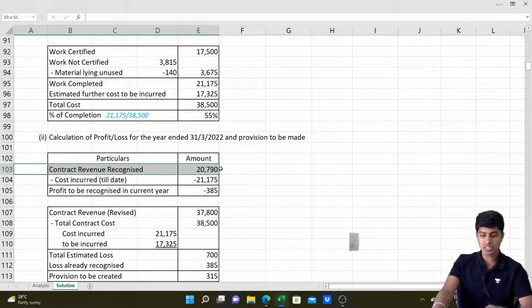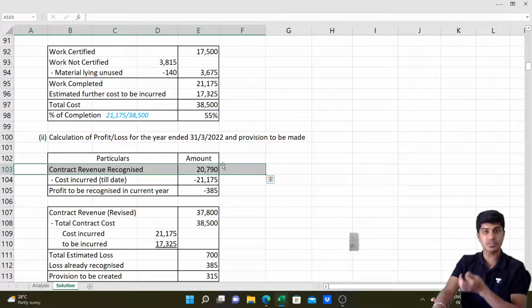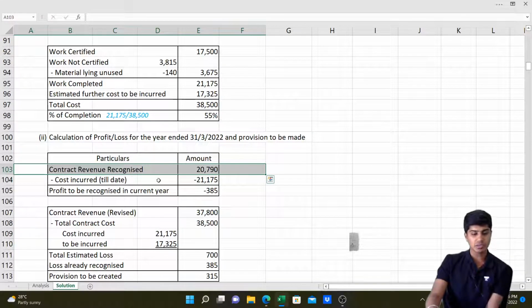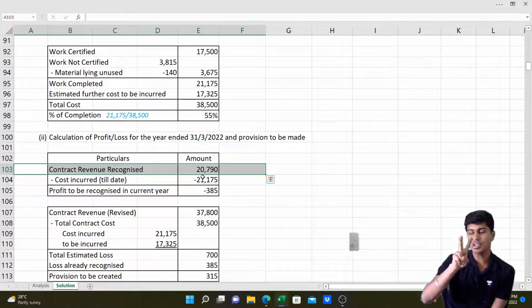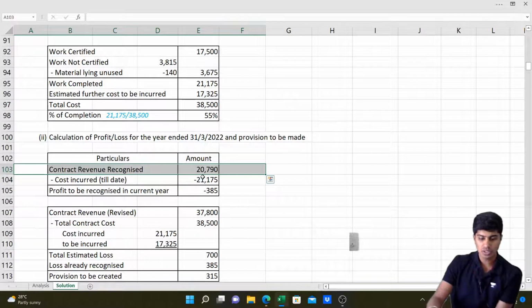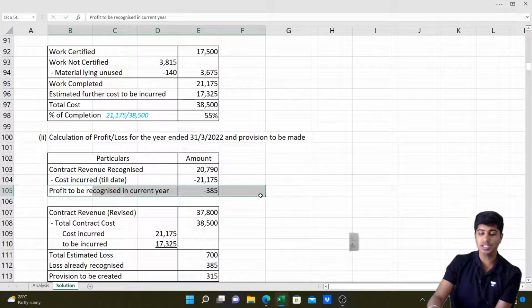Just now we discussed contract revenue recognized is 20,790. Expense incurred till date comes to 21,175. That is work certified plus work uncertified minus the stock left unused. So I'll arrive at profit for the current year as minus 385. There is loss.